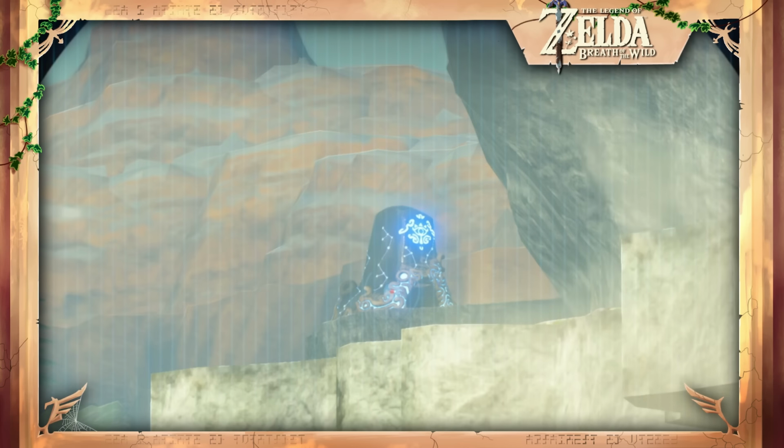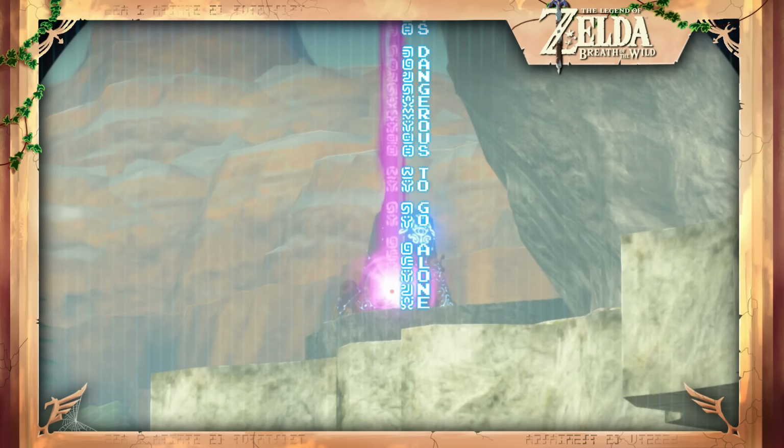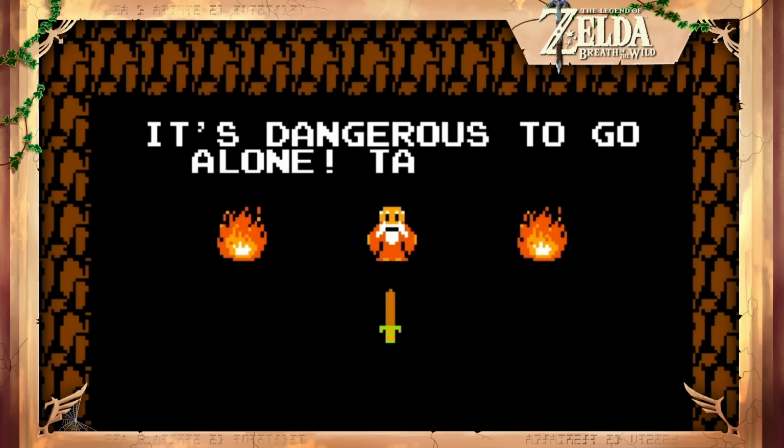And translating the runes seen inside the beacons Link can place on the map will read, "It's dangerous to go alone," the famous words given to Link alongside the wooden sword at the start of the game.